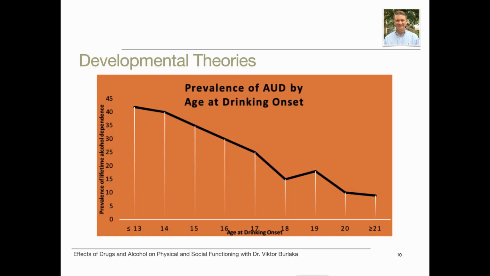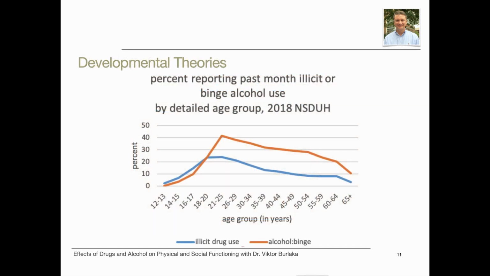On this slide, we can see that the earlier children start using alcohol, the higher the risk of developing lifetime alcohol dependence. This slide shows that young adults have the highest levels of binge alcohol use. Over time, many people transition to family and employment. Those who continue high-risk alcohol use may not survive to be included in the later age groups.